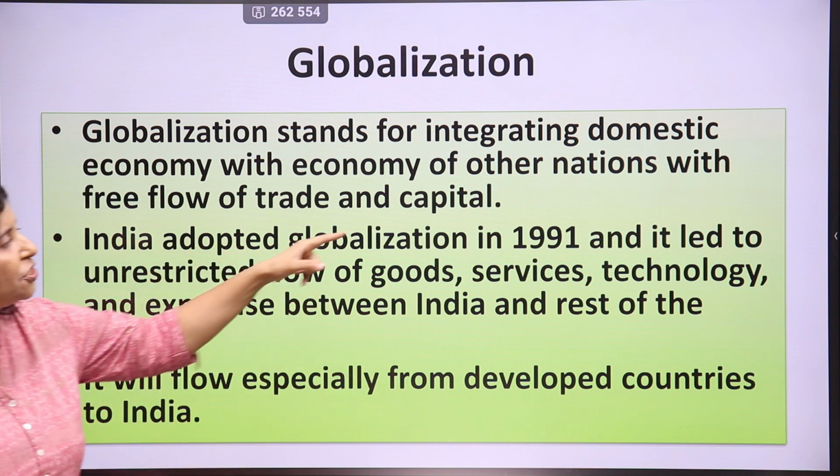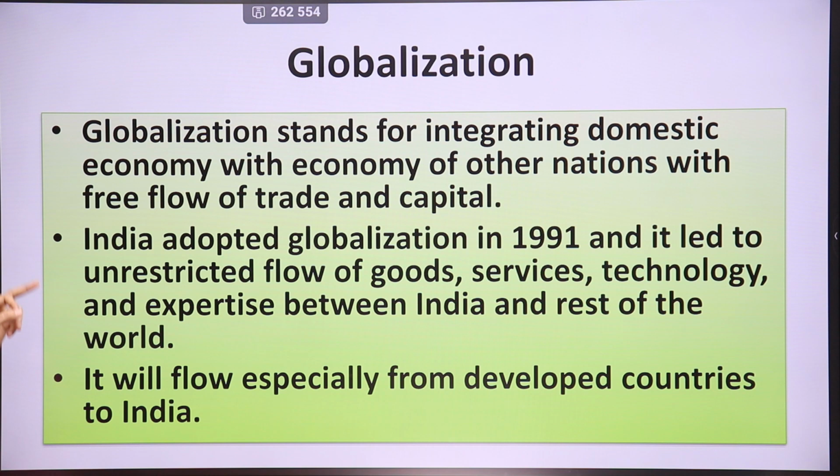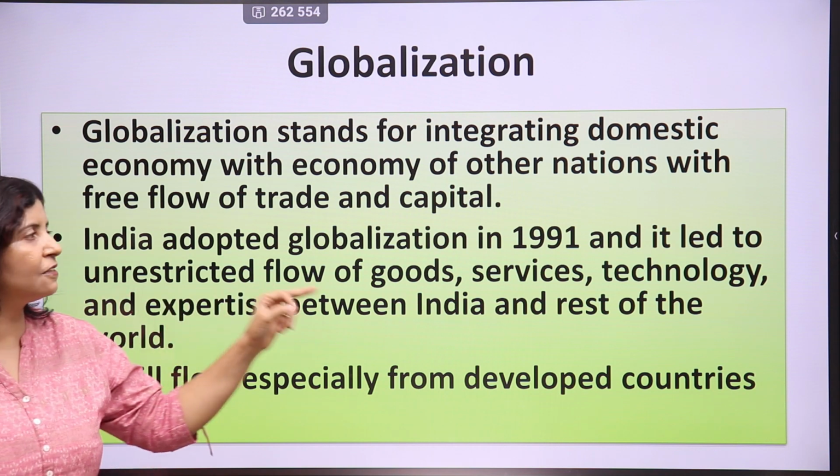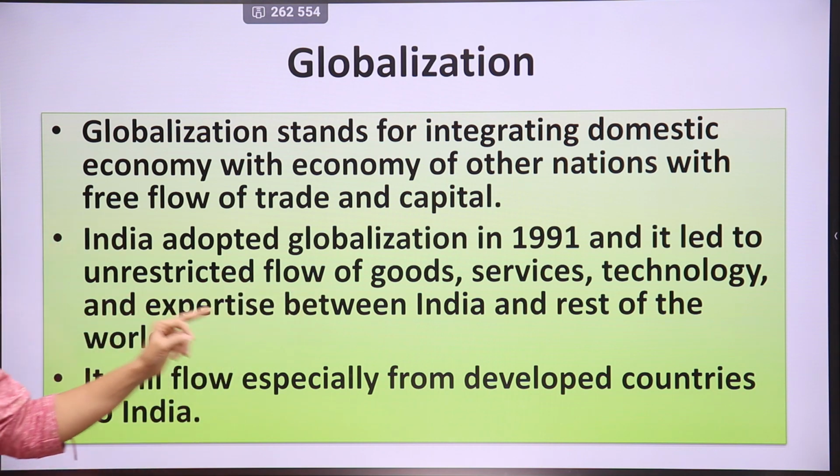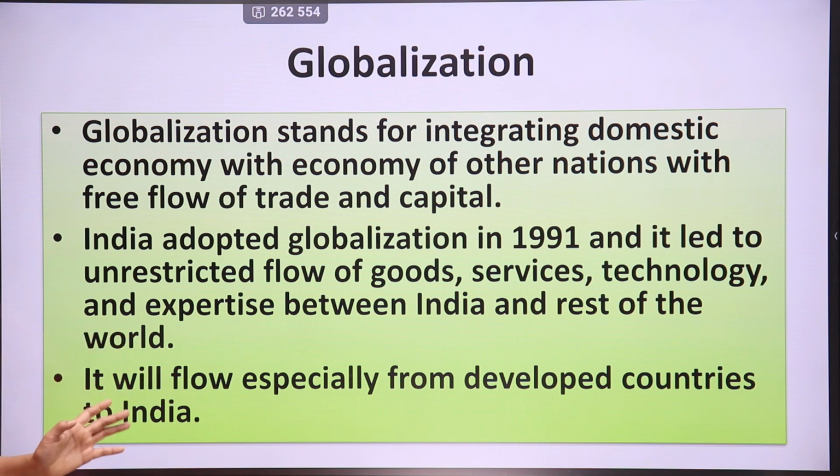India adopted globalization in 1991, and it led to unrestricted flow of goods, services, technology and expertise between India and the rest of the world. People could come into India, experts could come into India, any type of raw material you could purchase in India from other nations. Everything happened freely, okay? Goods, services, technology, everything came into India at a free pace. It flowed especially from developed countries to India.